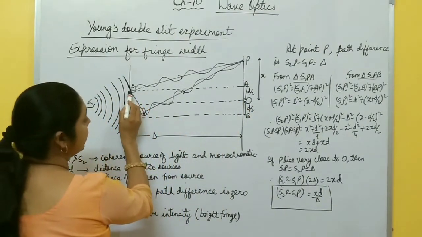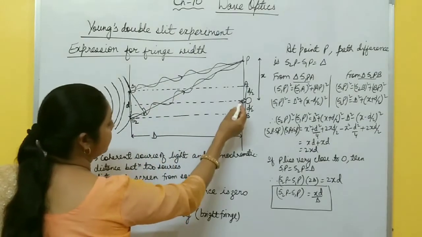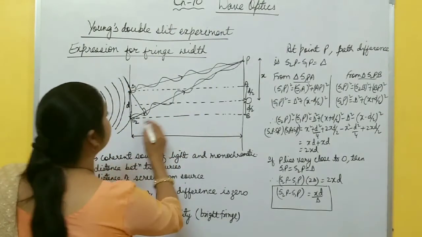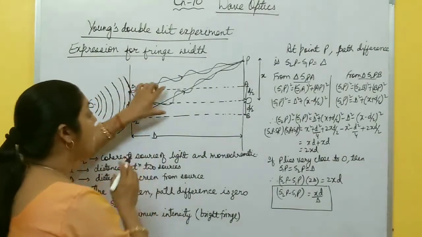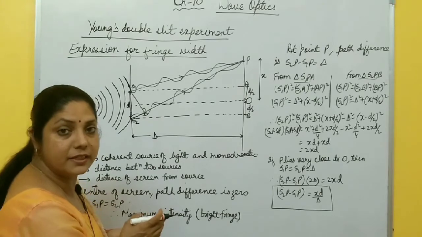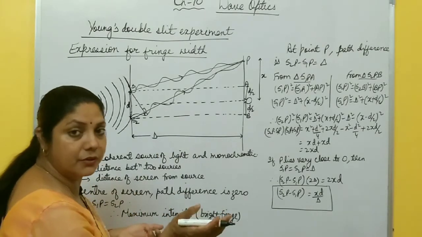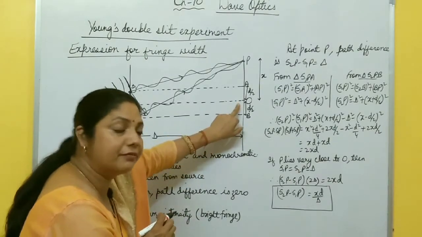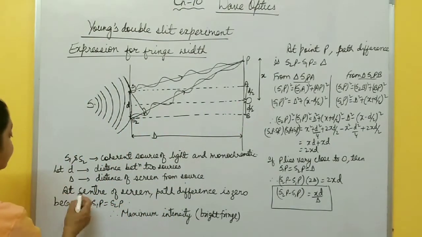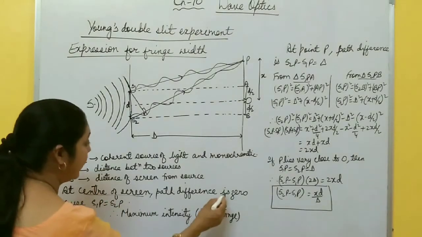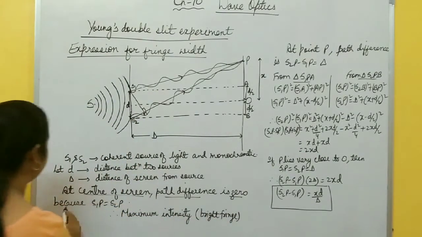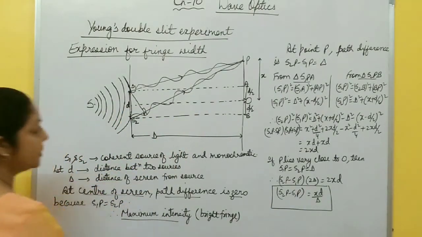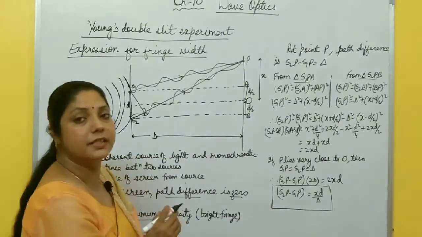Now at the center of the screen, what happens? The waves from S1 and S2 reach O, and the paths S1O and S2O are equal. If the paths are equal, there is no path difference, and if the path difference is 0, it means maximum intensity at the center of the screen. Bright fringes are formed. So I have written here, at the center of the screen, path difference is 0 because S1P equals S2P, and hence a maximum intensity bright fringe is formed at the center of the screen.